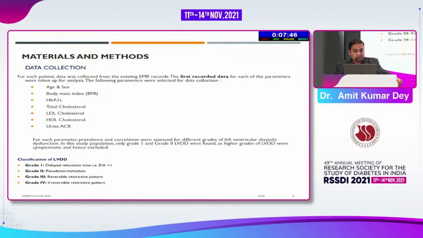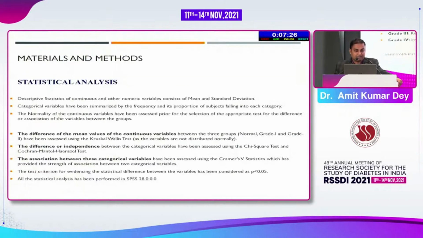In this study population, we included only the grade 1 and grade 2 patients, because the higher grades of left ventricular diastolic dysfunction would be symptomatic and would also probably not have preserved ejection fraction. So the classification of LVDD: grade 1 is delayed relaxation time, grade 2 pseudonormalization, grade 3 reversible restrictive pattern, and grade 4 irreversible restrictive pattern.